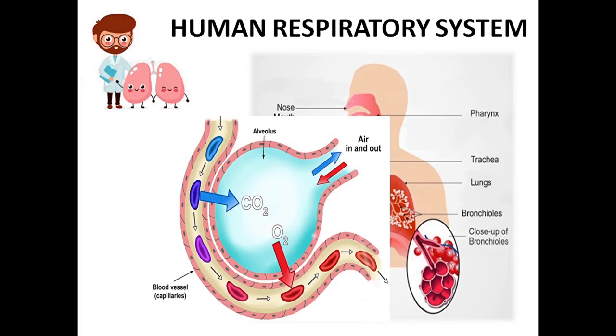They help in transport here. The oxygen present in the air which we take in will diffuse into the blood vessels. The alveoli are well supplied with blood vessels. This is the blood vessel. This oxygen diffuses into the blood vessels, where our RBC, which contains the hemoglobin, will carry this oxygen to several parts of the body. That's how our body gets oxygen. And what happens?